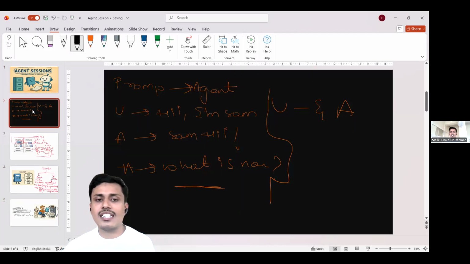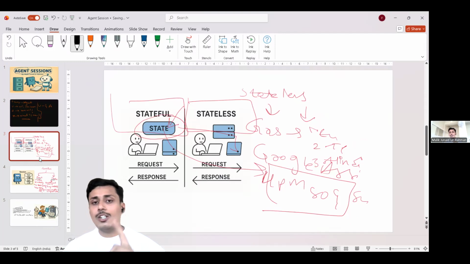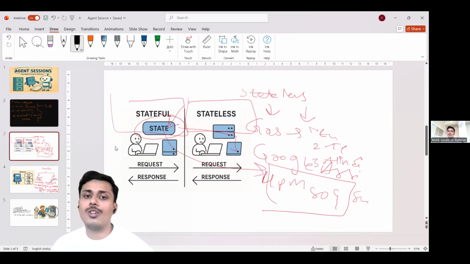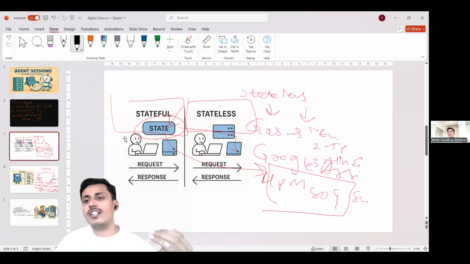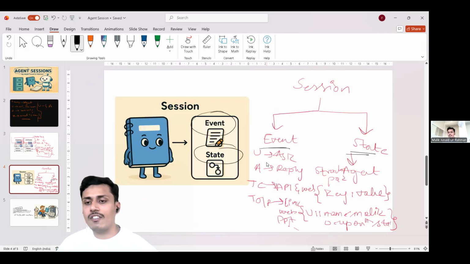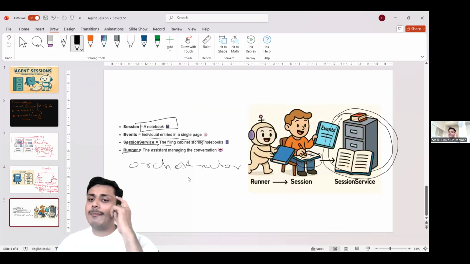Before going further into agent sessions, there are two types of sessions: a stateful session and a stateless session. In a stateless session, no information is stored and nothing is remembered. In a stateful session, information is stored in the form of state. State is nothing but a key-value mapping of the information for the agent. Whatever information you discuss in the event is mapped in the form of key and value pairs. In this way, agent memory works.